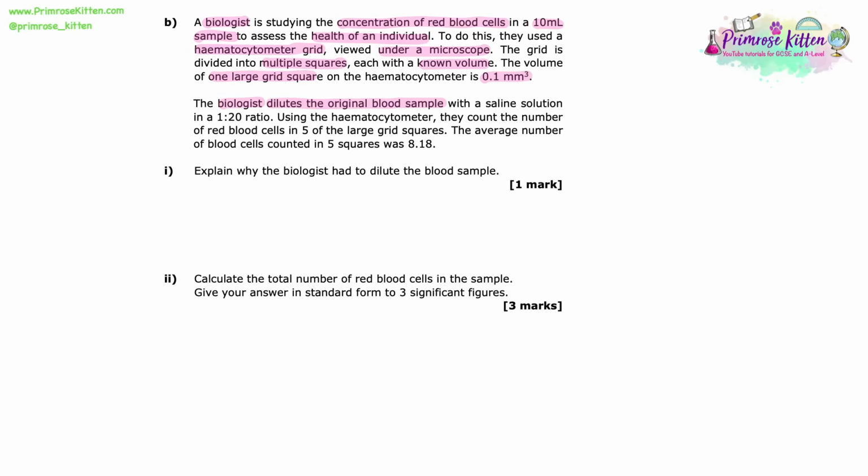The biologist dilutes the original blood sample with a saline solution in a 1:20 ratio. Using the hematocytometer, they count the number of red blood cells in 5 of the large grid squares. The average number of blood cells counted in 5 squares was 8.18. So remember, one large grid square is 0.1 millimeters cubed. Explain why the biologist had to dilute the blood sample.